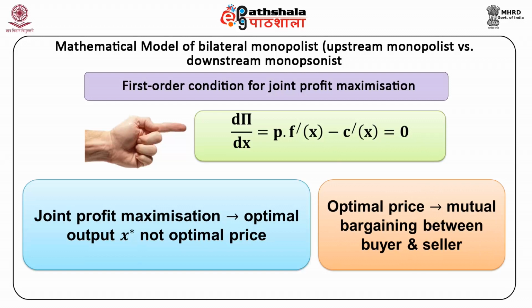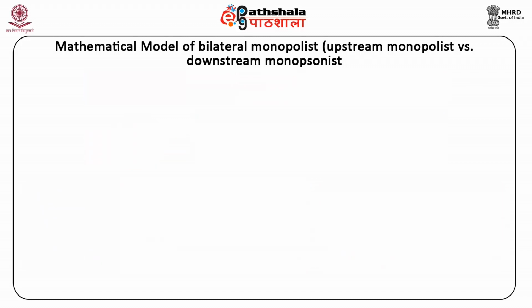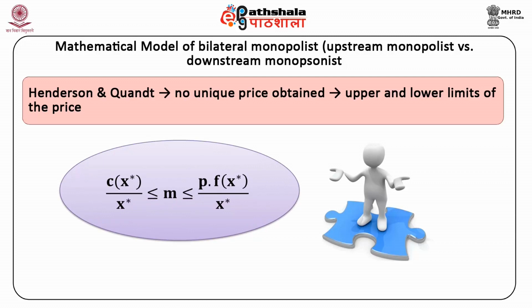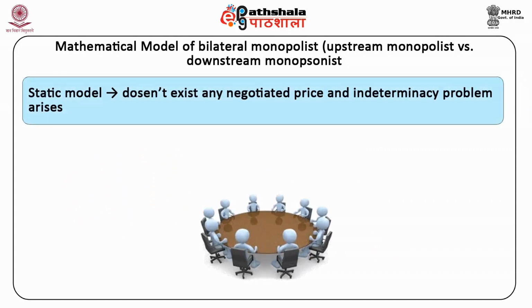The optimal price can be determined through mutual bargaining between the buyer and the seller. Henderson and Quandt in their model find that no unique price is obtained. Instead, there are upper and lower limits of the price. This is shown as C(X*)/X* ≤ M ≤ P·F(X*)/X*. In the static model, there does not exist any negotiated price and an indeterminacy problem arises.